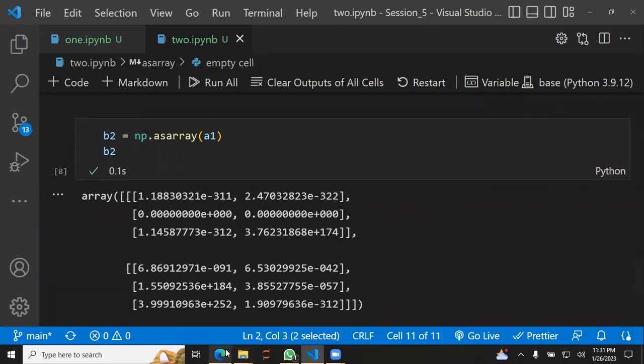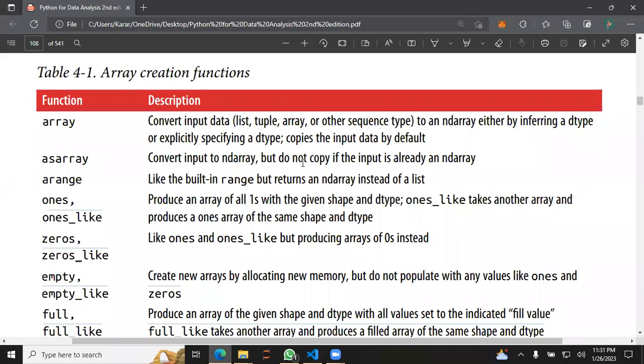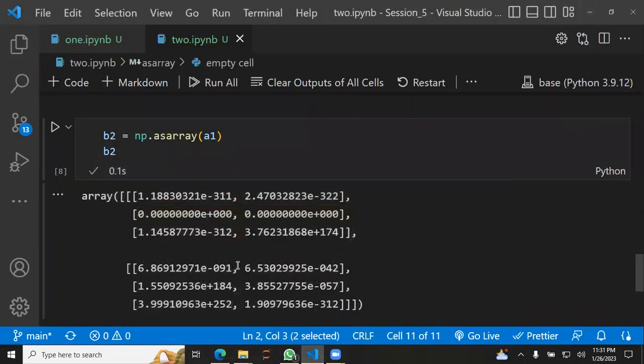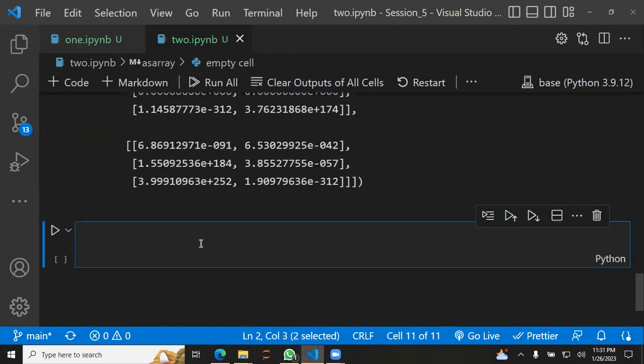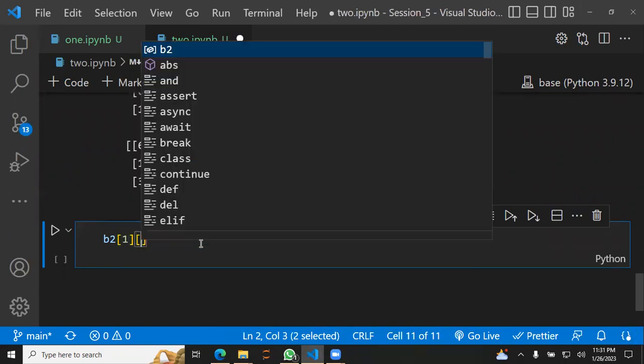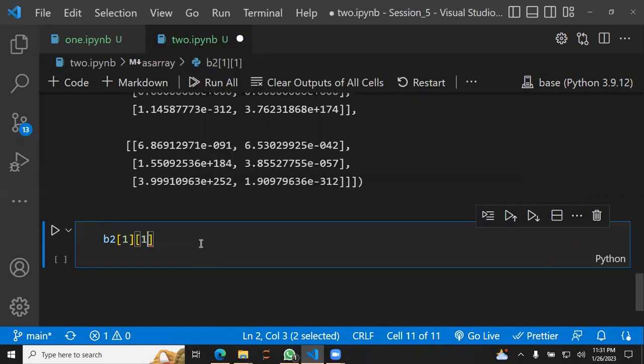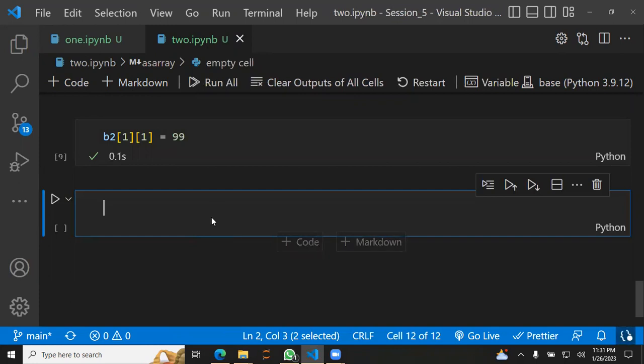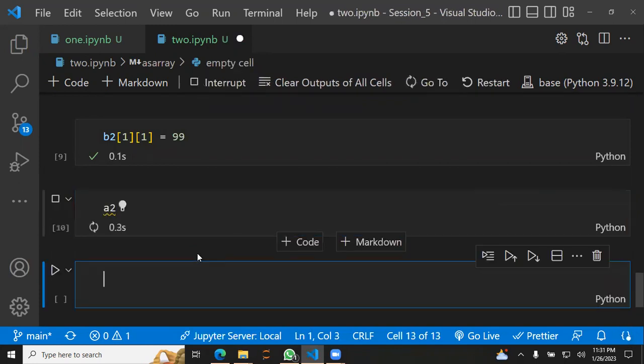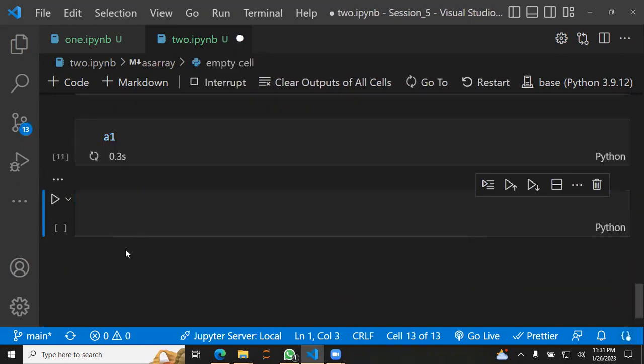And what they said, but do not copy if the input is already an ndarray. At this point, it will not create a copy of a2, but this will be just a reflection of a2. If in b2 I go on position 0 and then position 1 and set that value to 99, and then check a2, probably a1.